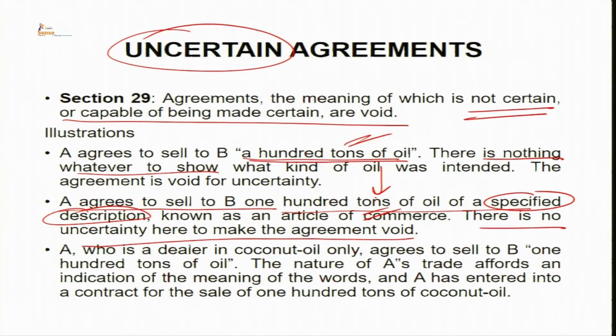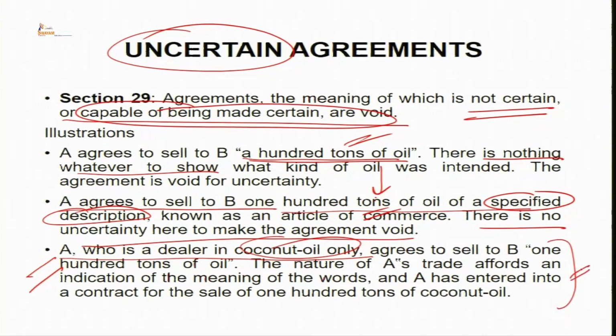In one it is not made certain, in second it has been made certain. Now A, who is a dealer in coconut oil only, this third illustration is dealing with this part here, that is, or capable of being made certain, because in this illustration the terms are such that it is capable of being made certain. Let us see.